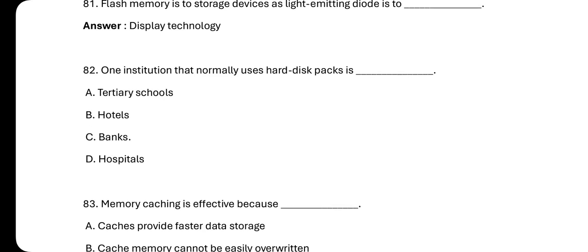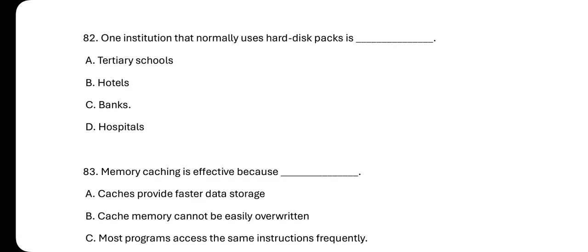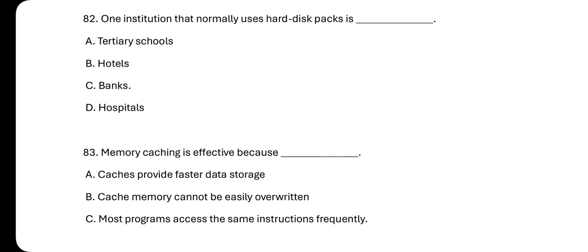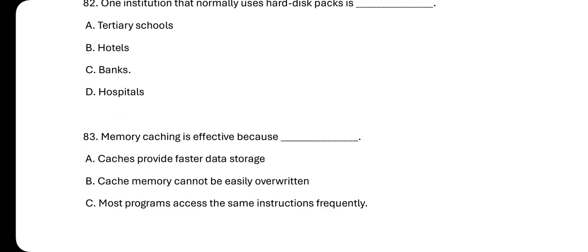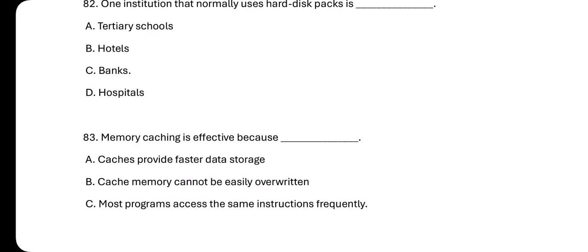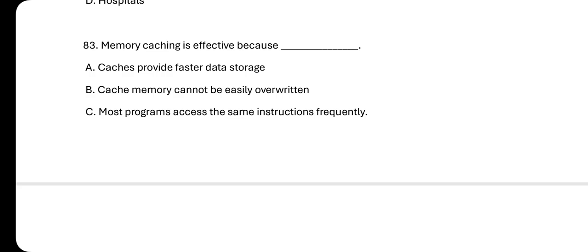One institution that normally uses hard disk packs is: A, tertiary schools, B, hotels, C, banks, and D, hospitals. So the answer here is the banks. Number 83.